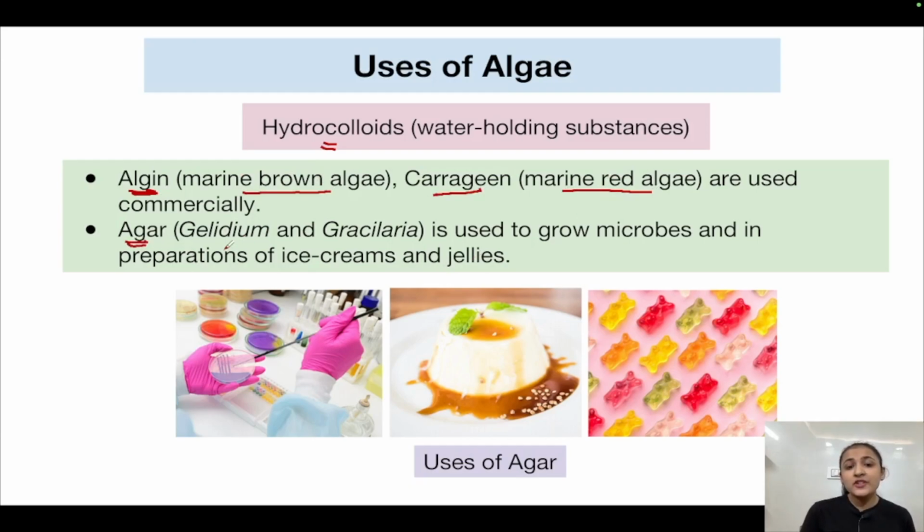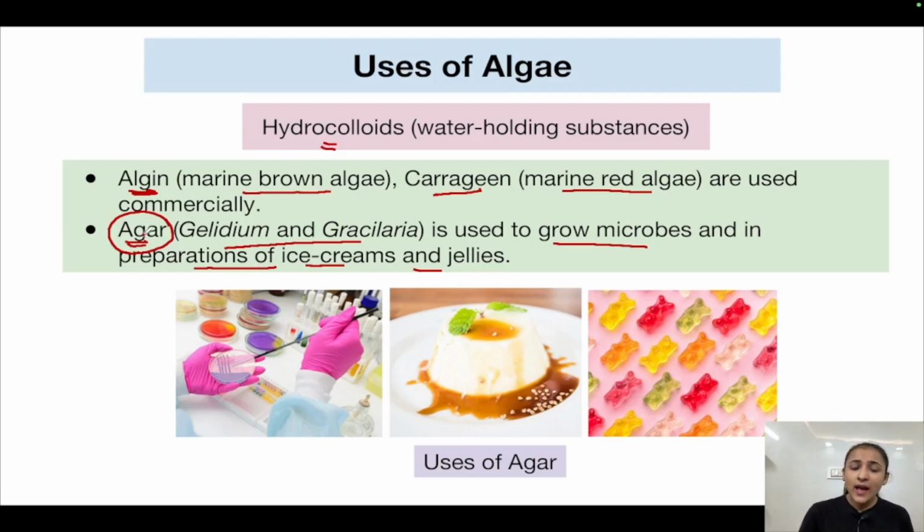Agar, which is produced by Gelidium and Gracilaria, both of which are red algae, is used to grow microbes and in the preparation of ice creams and jelly. In this example, you can see a Petri dish. Agar is used as the medium on which the microbes are growing. See the microbial streaks on this Petri dish. In the preparation of ice creams and jellies, agar is also used. Commercially, it is sold for these purposes.